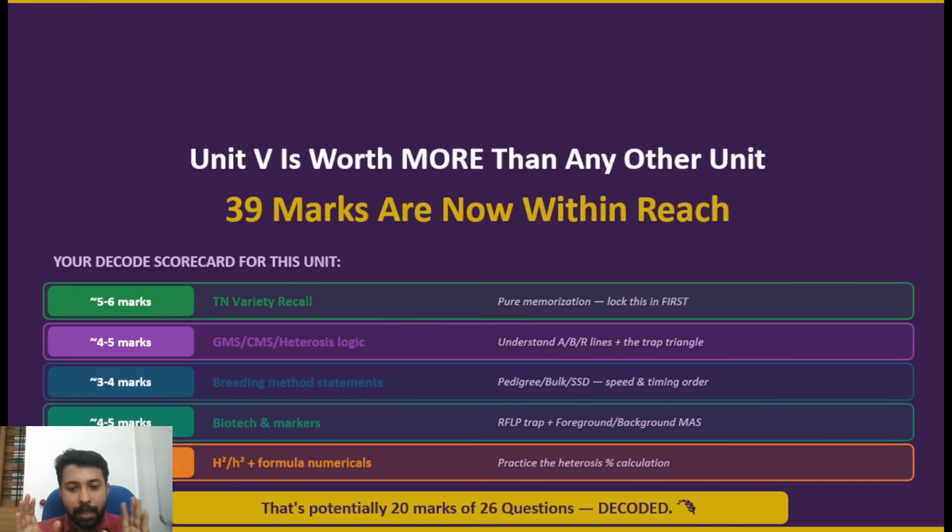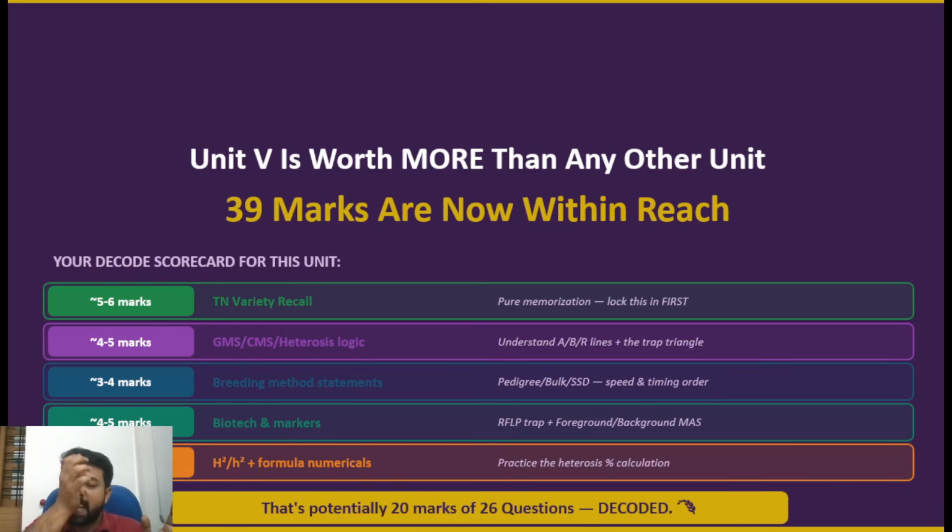These areas can assure you a very good score, at least 20 marks. If one correct answer carries 2 to 4 marks, and usually there is negative marking also, then if you study these areas very well, you will get 4 to 5 questions correct. So this is a very important area. Unit 5 of crop improvement is very important, and you nearly get 40 marks out of it. At least 4 to 5 questions is the bare minimum, and it can go higher, as you have seen.